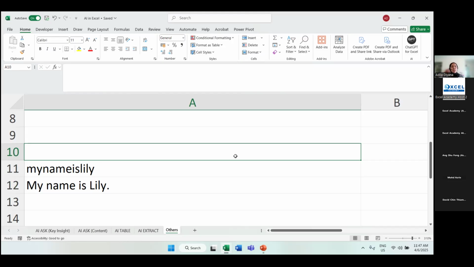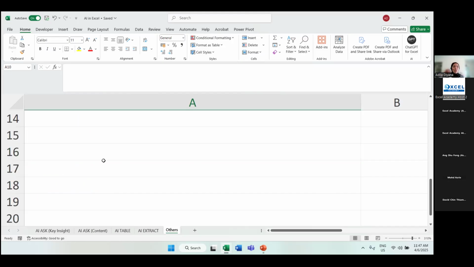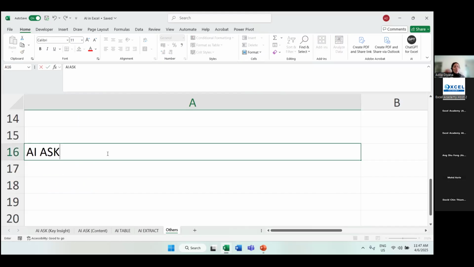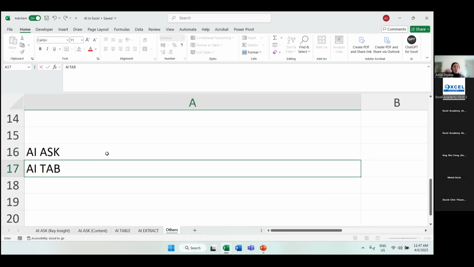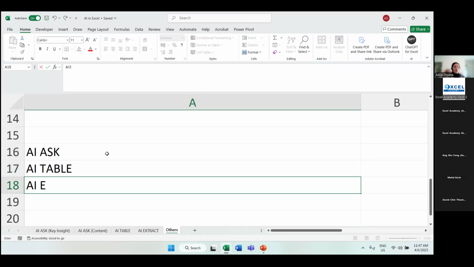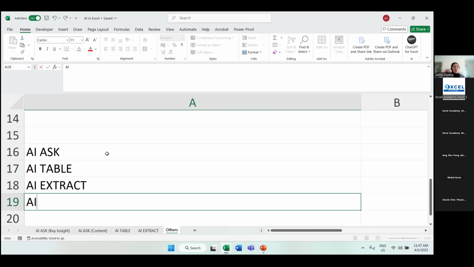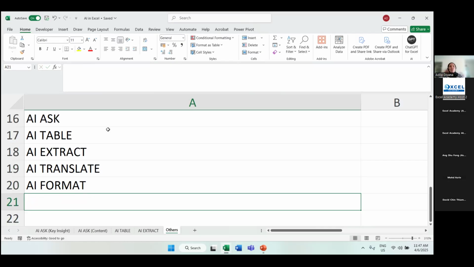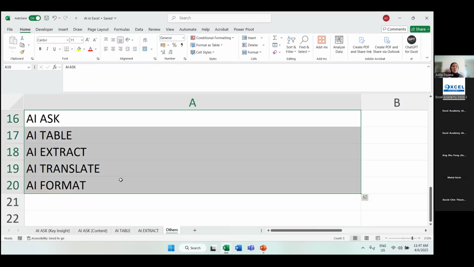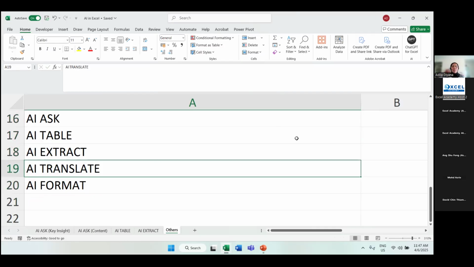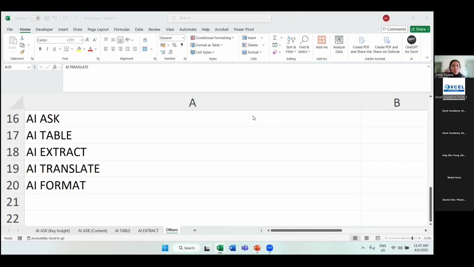For ChatGPT in Excel, what we've covered are a few different formulas. We've gone through AI.ASK, AI.TABLE, AI.EXTRACT, AI.TRANSLATE, and AI format. So in total, we've covered 5 different AI formulas by using ChatGPT in Excel. That is all of my presentation for today. Now, if you may, I would just like to see if we have any questions.